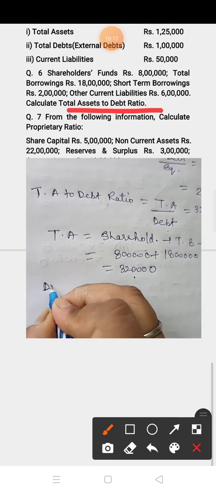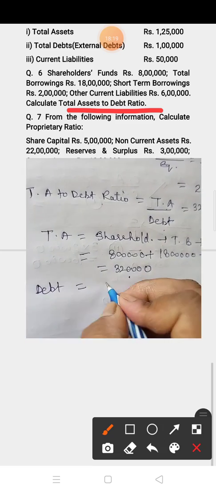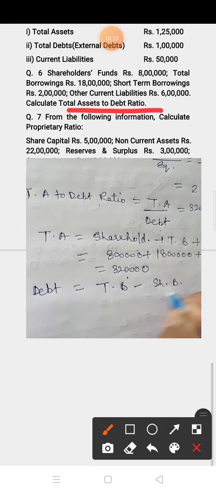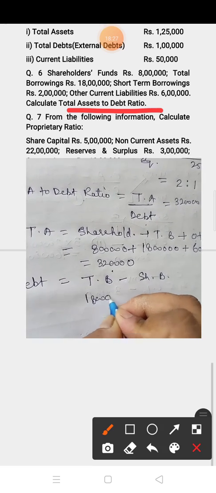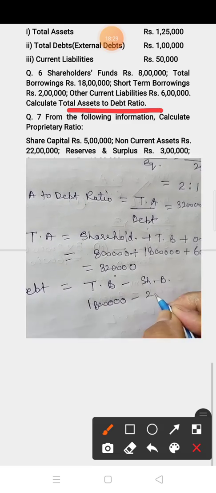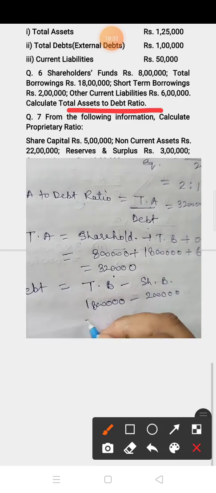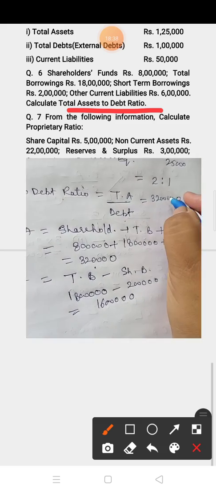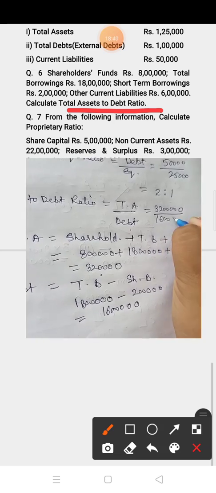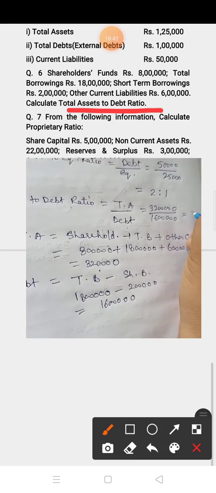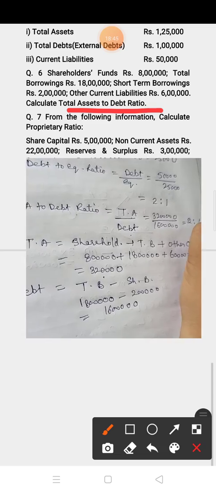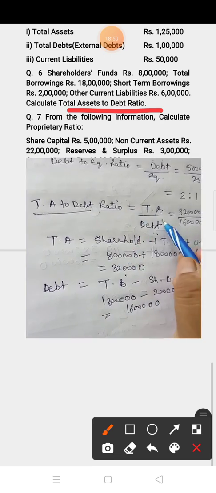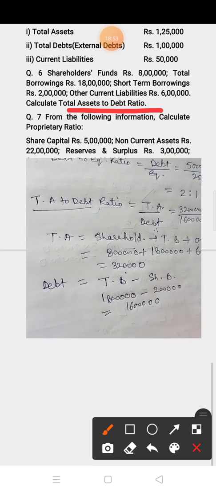Now next is debt. So you have to find out debt. Debt means total borrowing minus short term borrowing. Total borrowing is 18 lakh and short term borrowing is given 2 lakh in the question. Now subtracted, 16 lakh is the debt amount. Now put the value and find out the ratio. Ratio is 2:1. The formula is total asset upon debt. The formula is given in the question only, total asset upon debt.